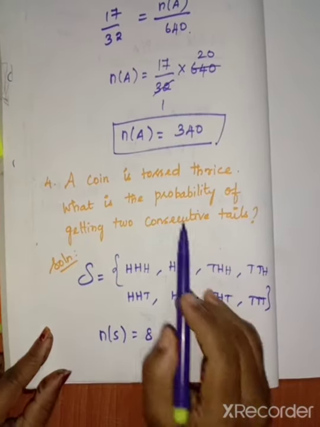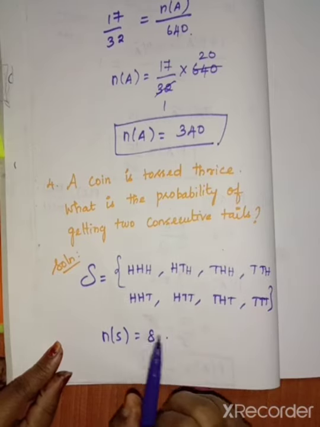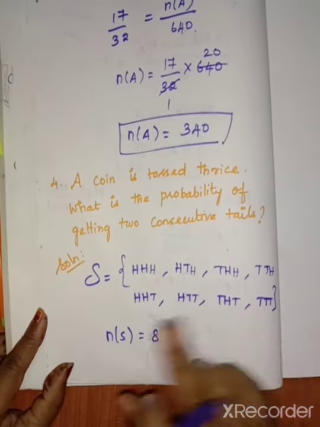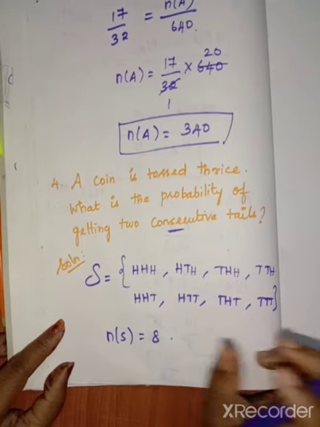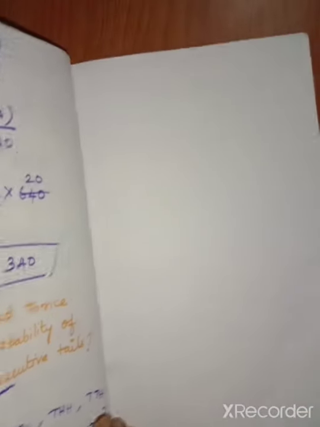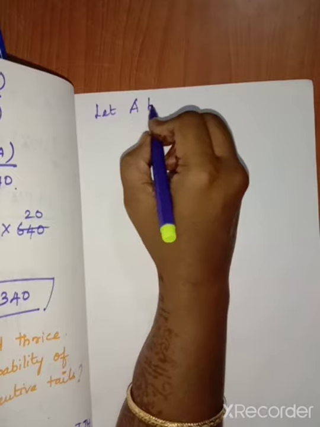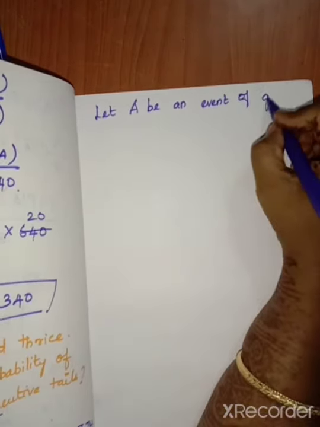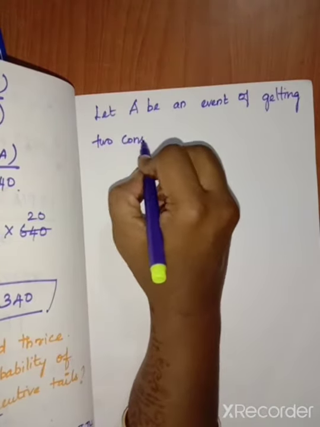Now we want to find what is the probability. If they ask what is the probability, first of all we want to choose an alphabet for an event. So here, getting 2 consecutive tails. What does that mean? Consecutive means continuous tails. So here we want to take that alphabet. Let A be an event of getting 2 consecutive tails.